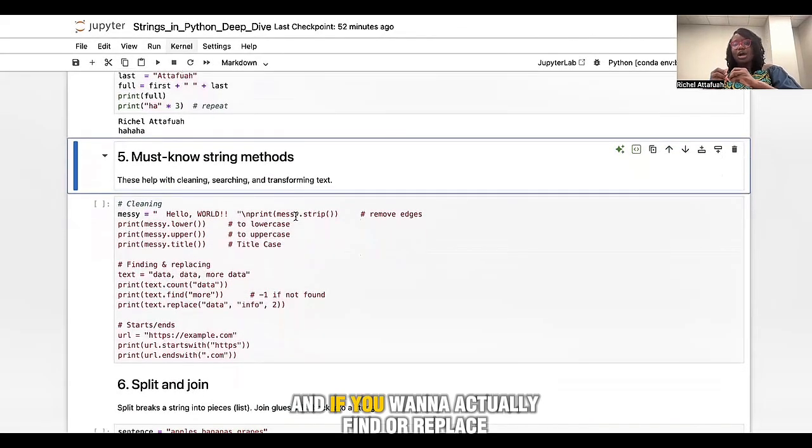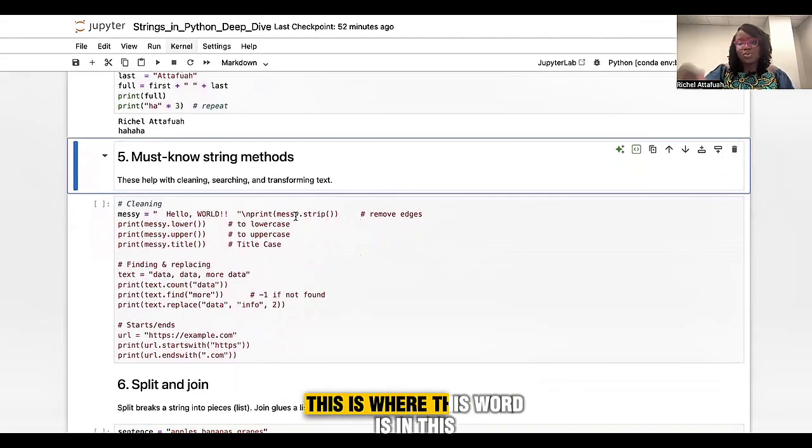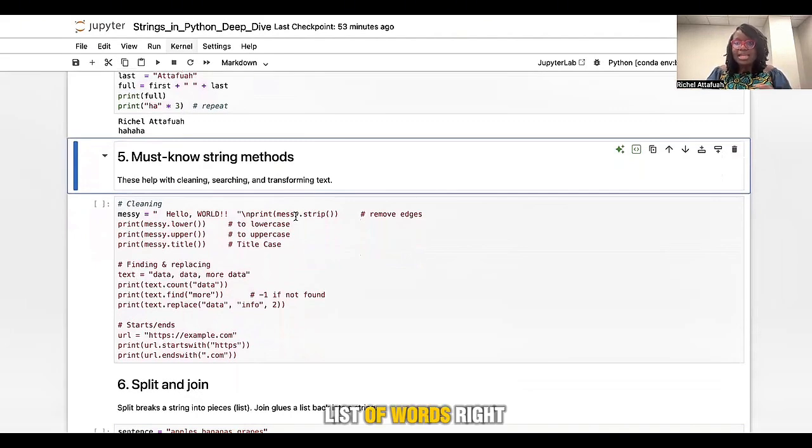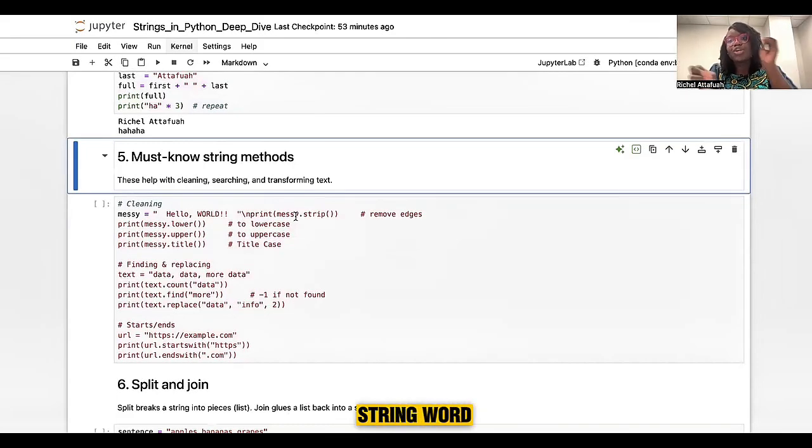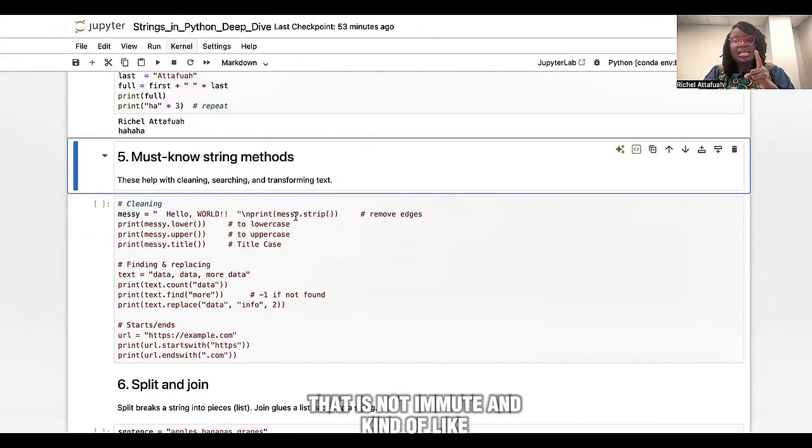And if you want to find or replace values within our string, we could use dot count, which counts the number of occurrences. Find is going to tell you where this word is in this list of words. Replace is going to replace a string word with a string word you wanted to replace. That is not immutability.